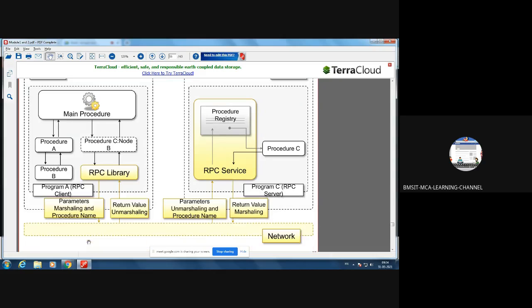Then it is sending, and this is the layer below. You can see this is the network infrastructure. We have a main procedure. That main procedure has procedure A and procedure B, and from program A, by using remote procedure call, we want to call a method of node B, which is the procedure C. For that, we are sending the parameters, we are marshalling.